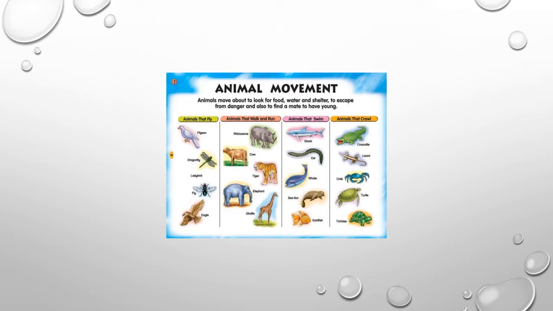Next, the locomotion in animals and their body structure. The skeletal system in the human body helps in its locomotion. What is locomotion? Movement of animals. Different types of bones and muscles take part in the locomotory action.